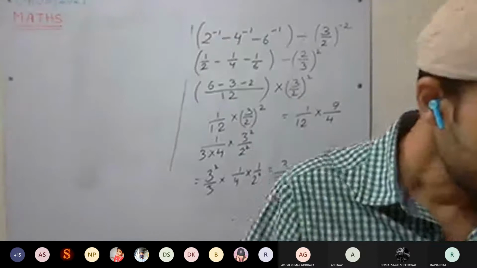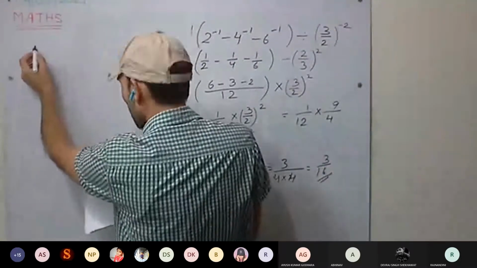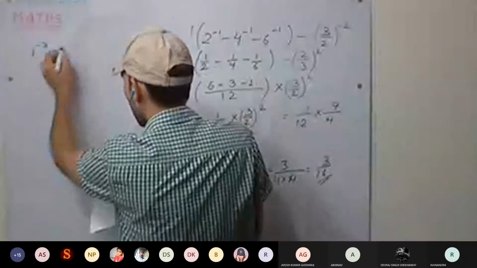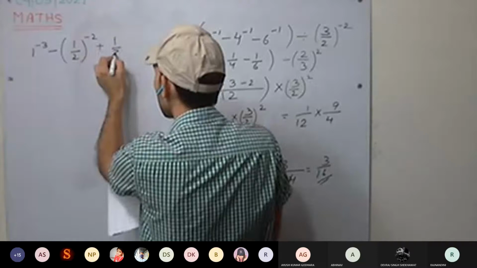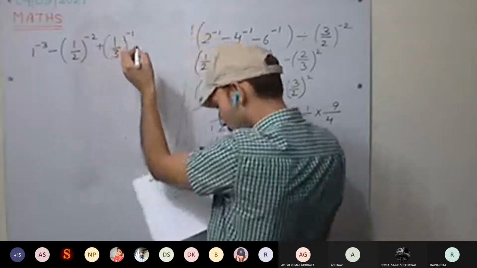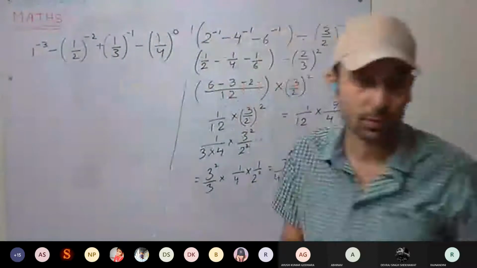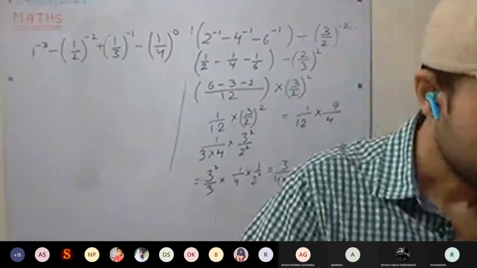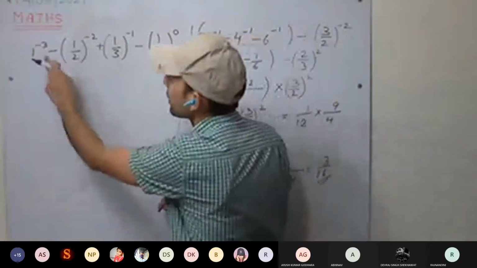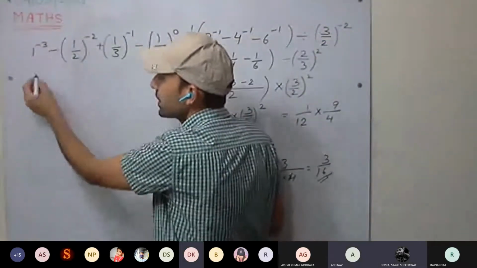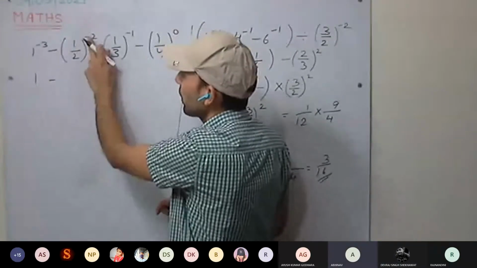Okay, next one is given: 1 raised to power minus 3, minus 1 by 2 raised to power minus 2, plus 1 by 3 raised to power minus 1, minus 1 by 4 raised to power 0. This is the question. Now, 1 raised to power anything is 1. Minus 1 by 2 raised to power minus 1...